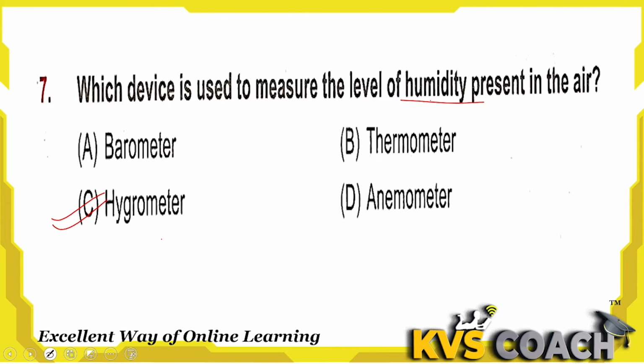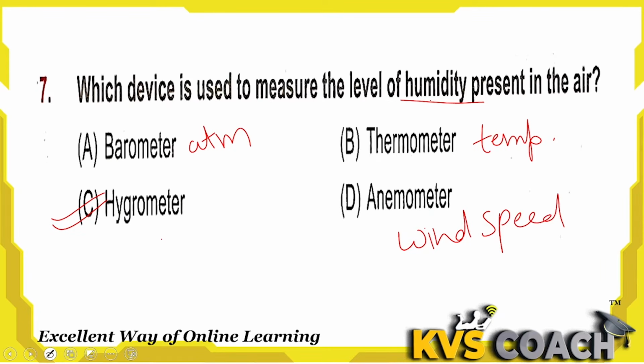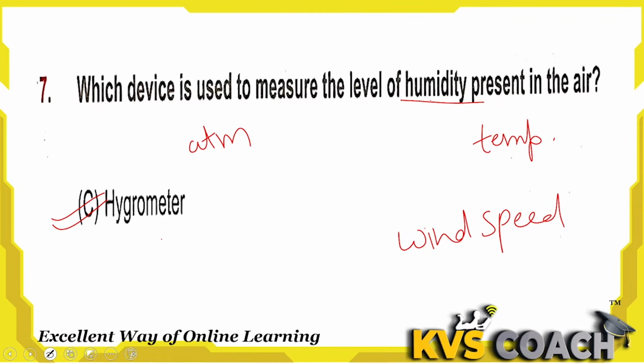Barometer is used for measuring atmospheric pressure, ATM. Thermometer is used for measuring temperature, and anemometer is used for measuring wind speed. Okay, so the right answer for humidity is hygrometer. C is the right answer here.